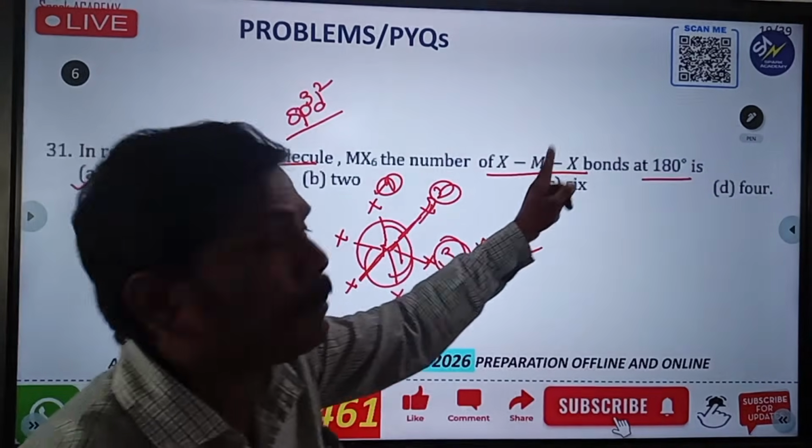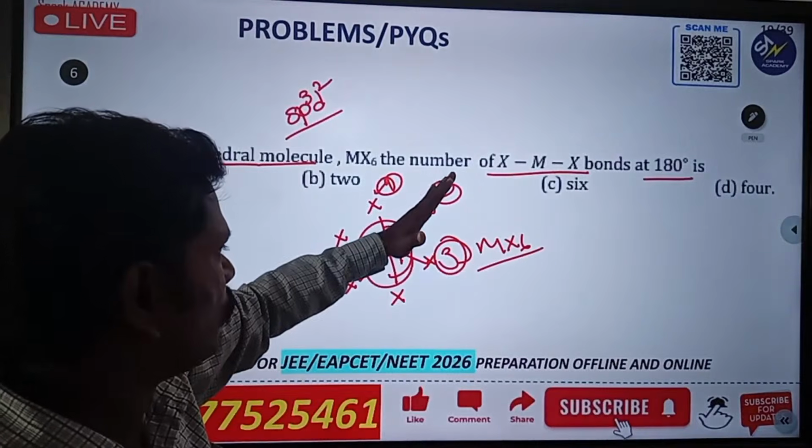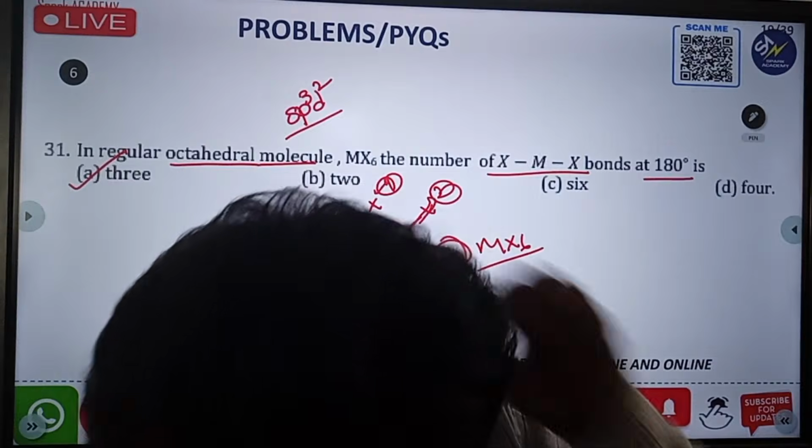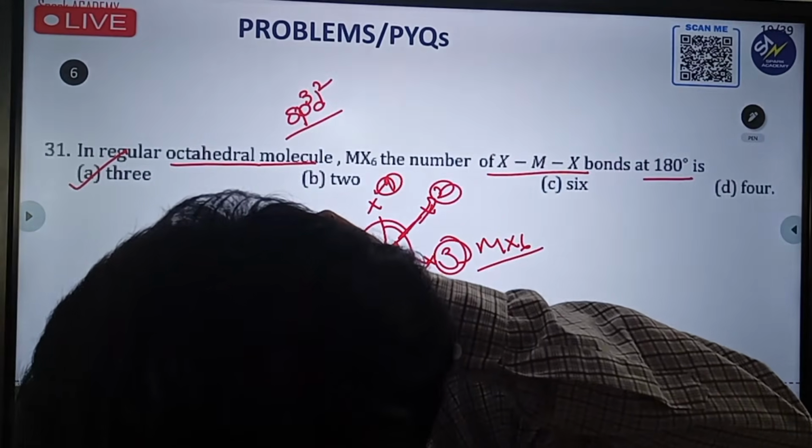They are asking for XMX bonds: 1, 2, 3. There are 3 bonds, so you have to go for option 3. That is the answer.